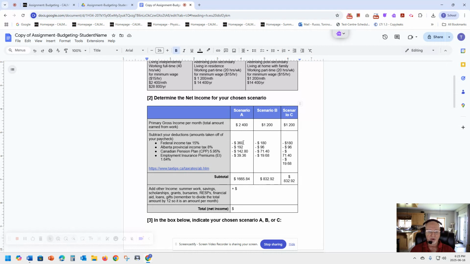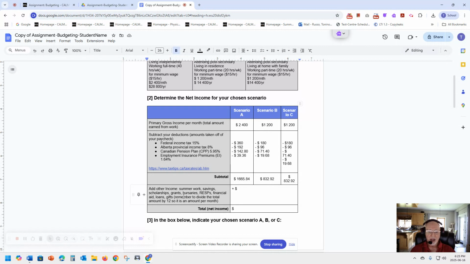So from $2,400, subtract $360, and then Alberta tax, you're going to subtract $192, and then Canadian pension plan, you're going to subtract $142.80, and then unemployment insurance, you're going to subtract $39.36, and then you're going to get this subtotal of $1,665.84.